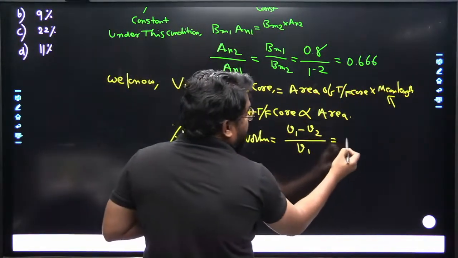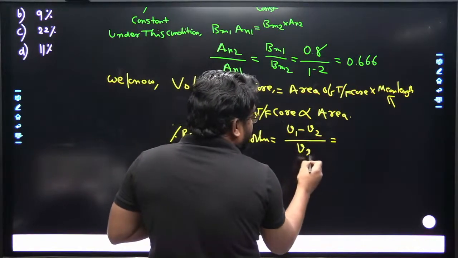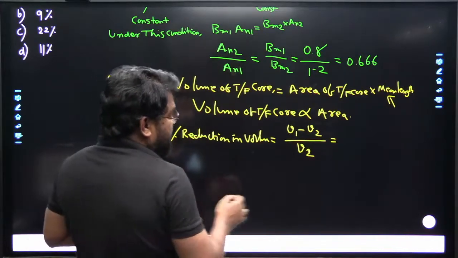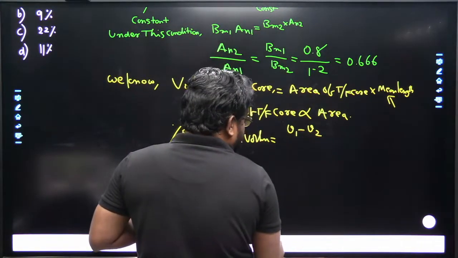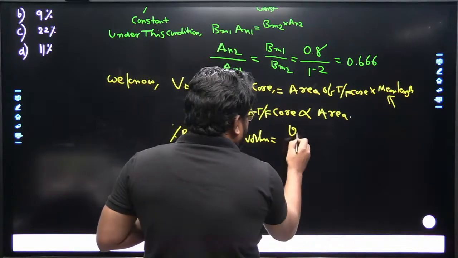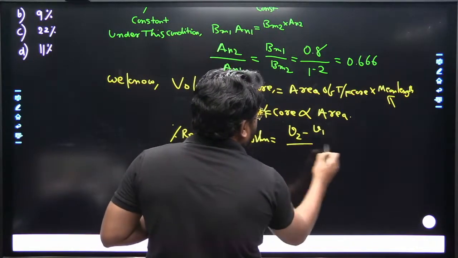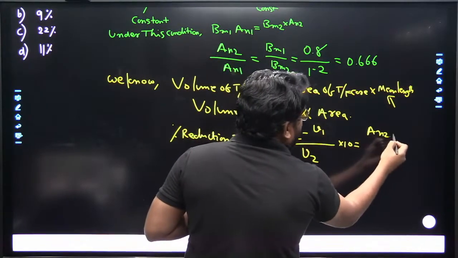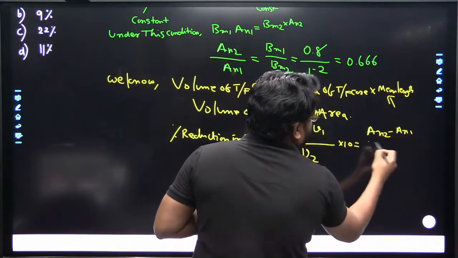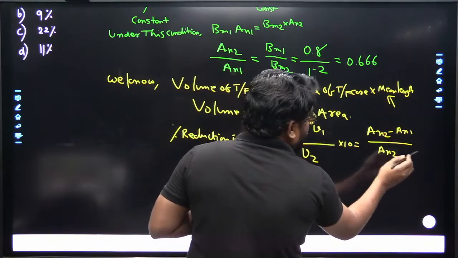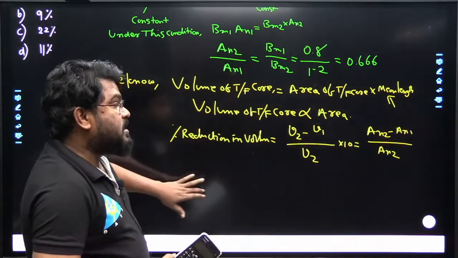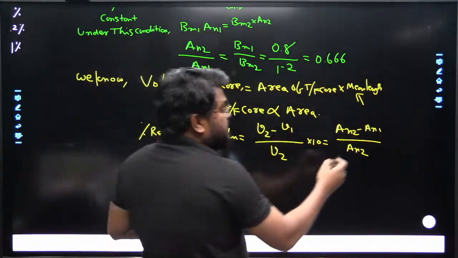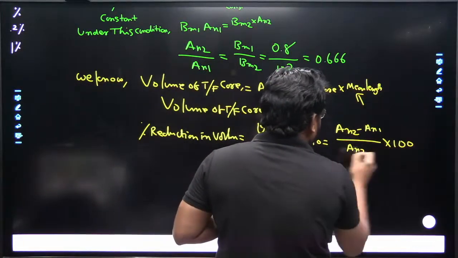So percentage reduction is the upper value minus the lower value divided by the higher value, multiplied by 100. Similarly, AN2 minus AN1 divided by AN2, multiplied by 100.